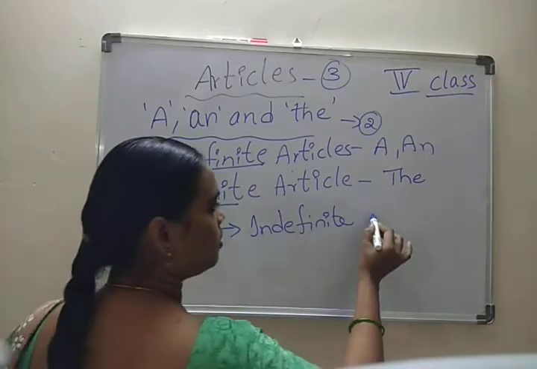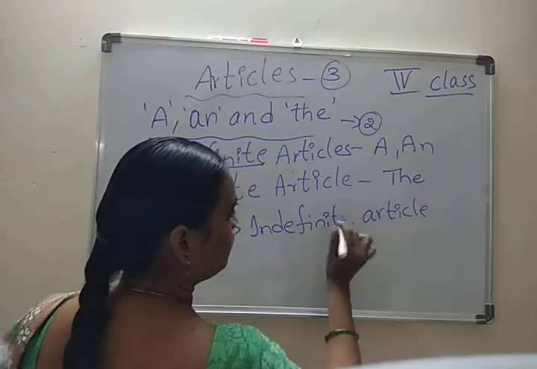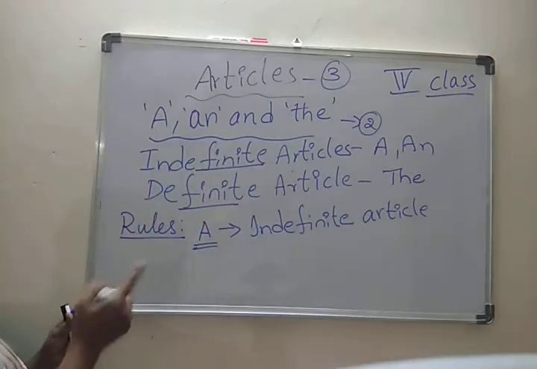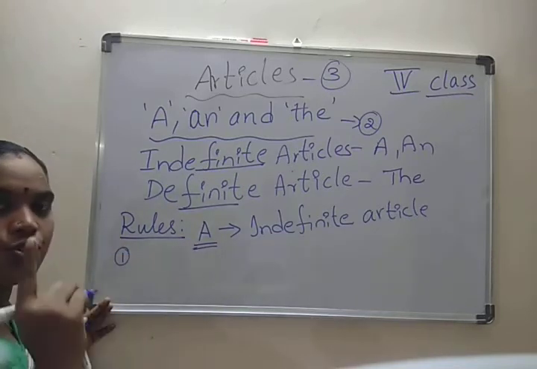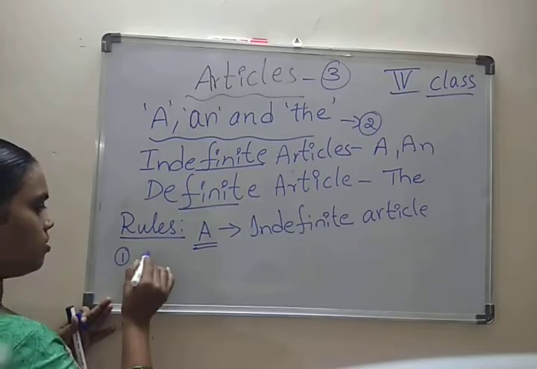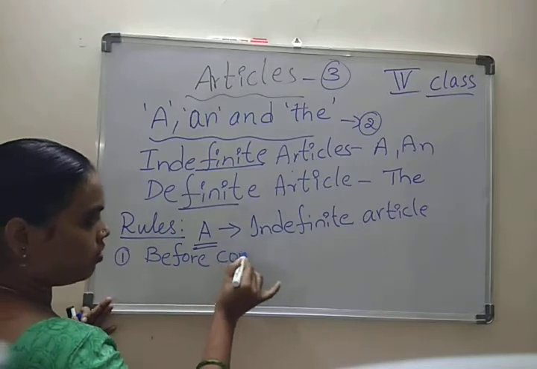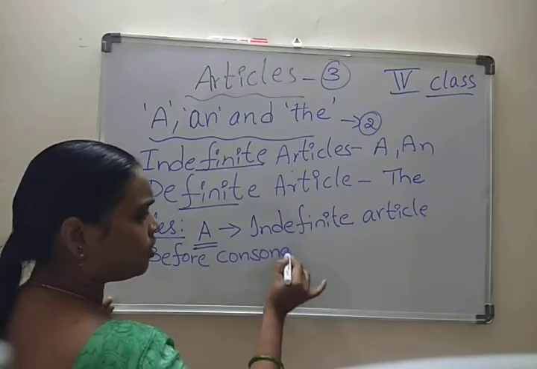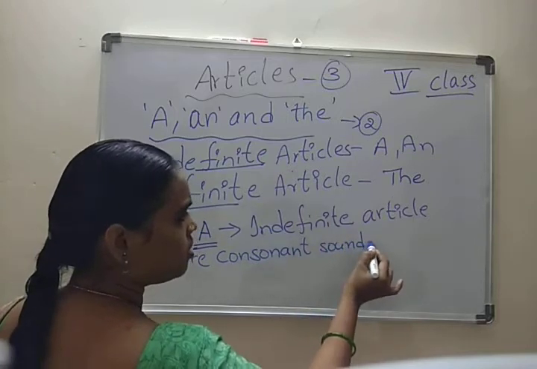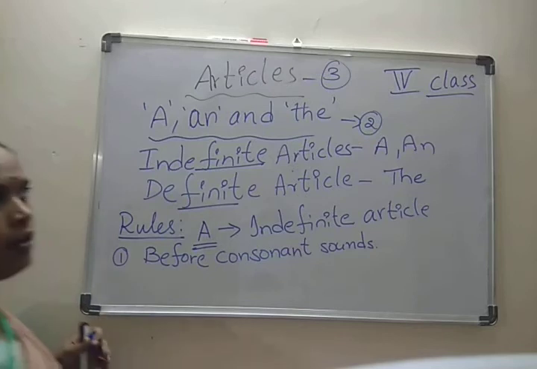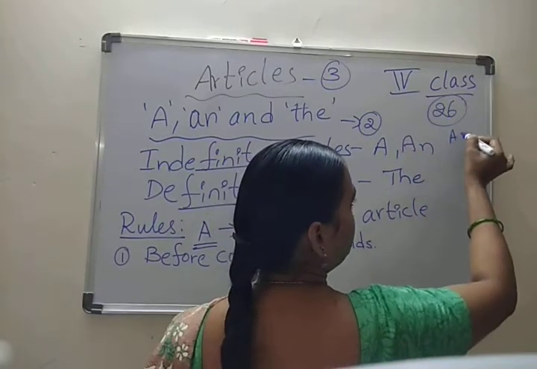Okay, indefinite article. Cursive writing. Where do we have to use it first? A is always used before a consonant sound. We have to use it before consonant sounds. Do you know, children, what the consonants and what the vowels are? Yes, I hope you know. How many letters do we have? 26. What are they? A to Z.